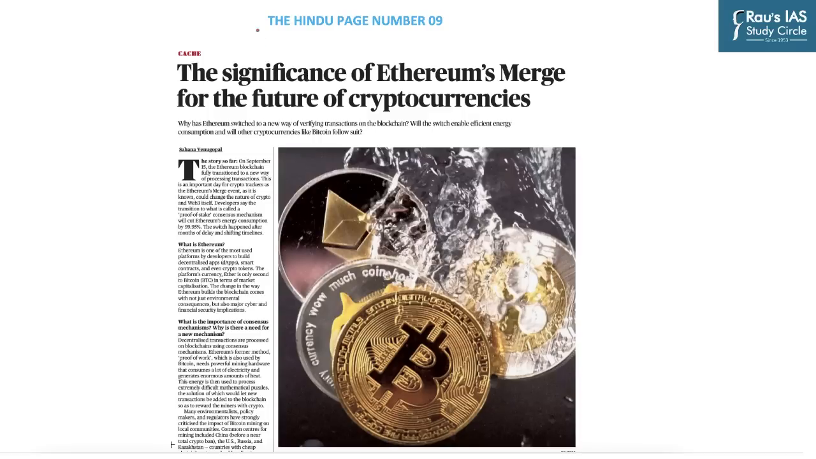The next article that we have taken is from The Hindu, page number 9. The significance of Ethereum's merge for the future of cryptocurrencies. So Ethereum has switched to a new way of verifying transactions on blockchain.